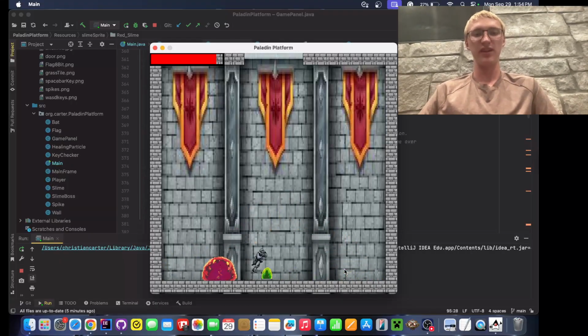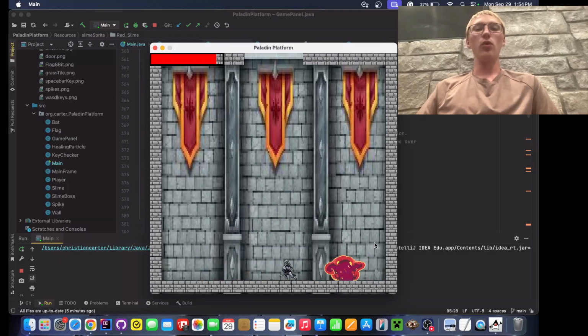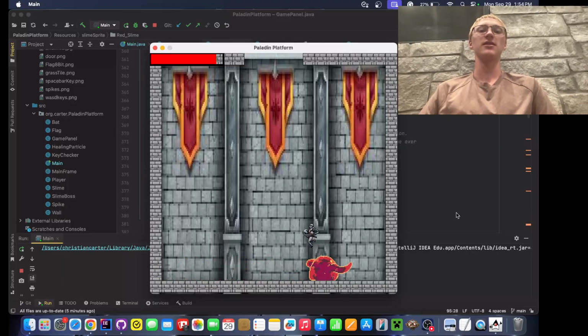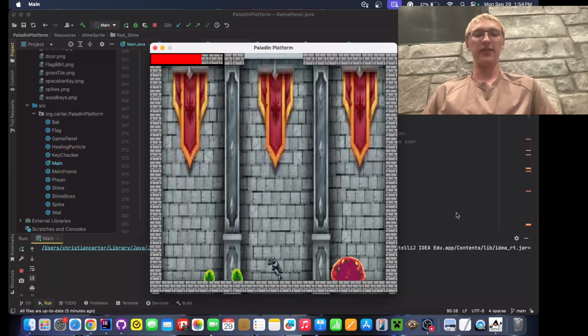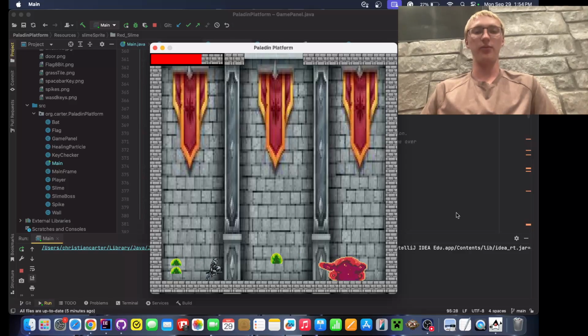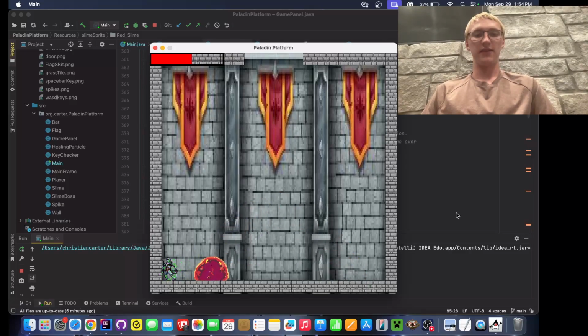It jumps towards the player's location, and by that I mean when it starts to jump, it stores the player's current location and then heads towards it. So if the player moves, they can avoid it. And he only has a certain time he can jump, so if I'm way too far away, he can't get me. But I don't want to be that close because it's super annoying.